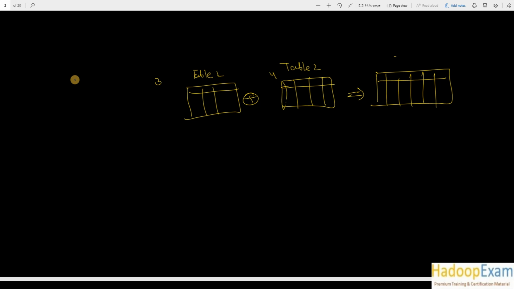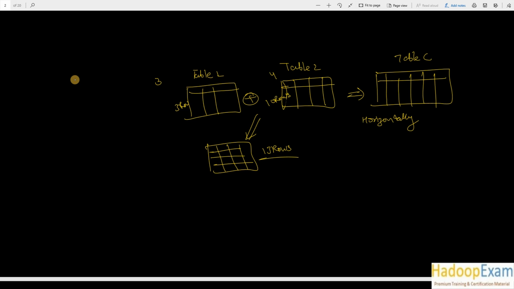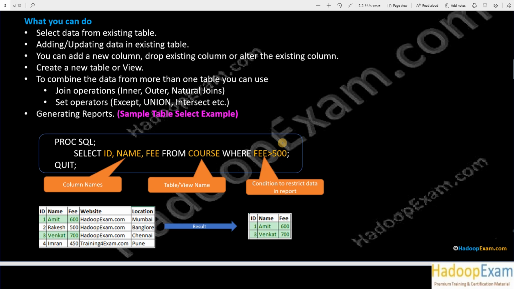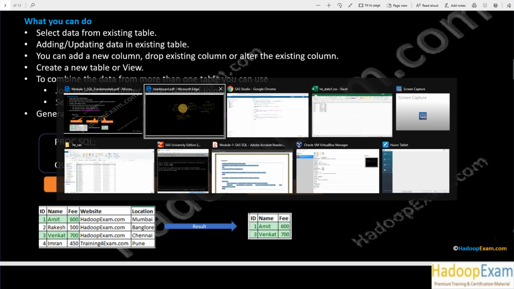That is possible, and you can give the result whatever name you want. That is one way of combining tables, horizontally. Similarly, you can combine tables vertically. Suppose there are 3 rows in this table and 10 rows in this table. Combining them vertically, you can generate a table with 13 rows. But there are many conditions and factors that come in between, so when we do the join and combining operations, we'll learn about this. There are various operators available, like inner join, outer join, natural join, and set operators like except, union, etc., to combine the tables.